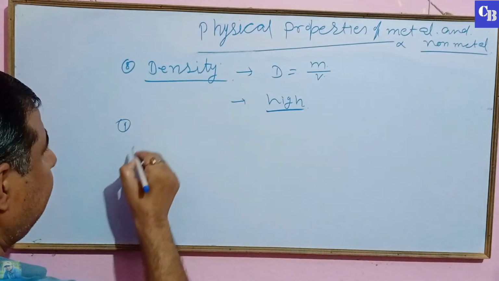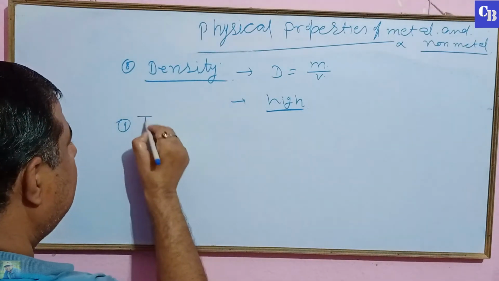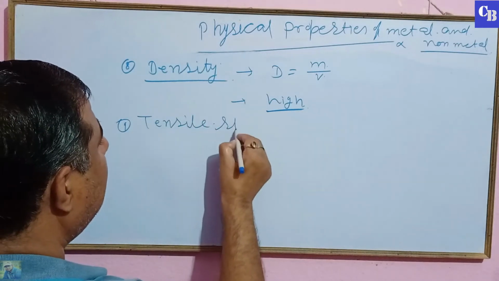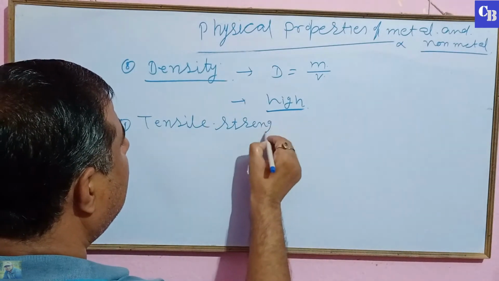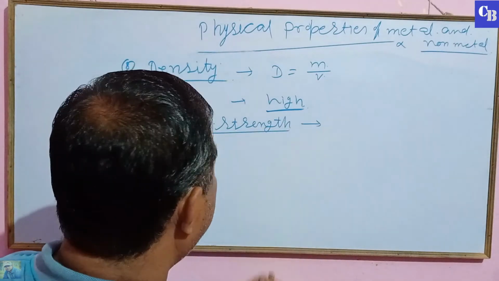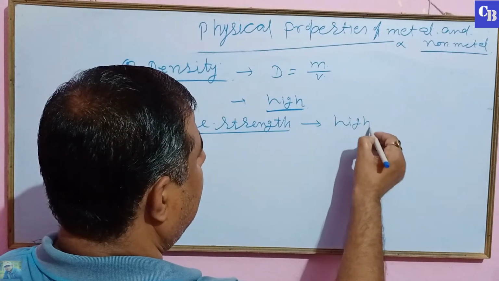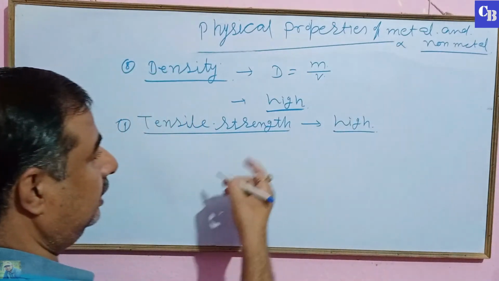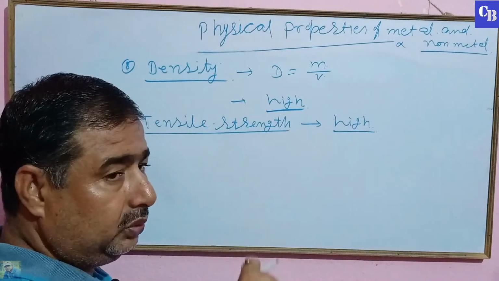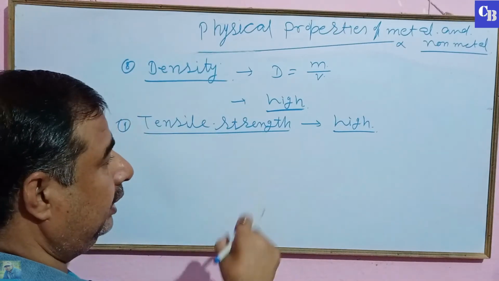Next is tensile strength. Metal has high tensile strength, which means ability to carry load.